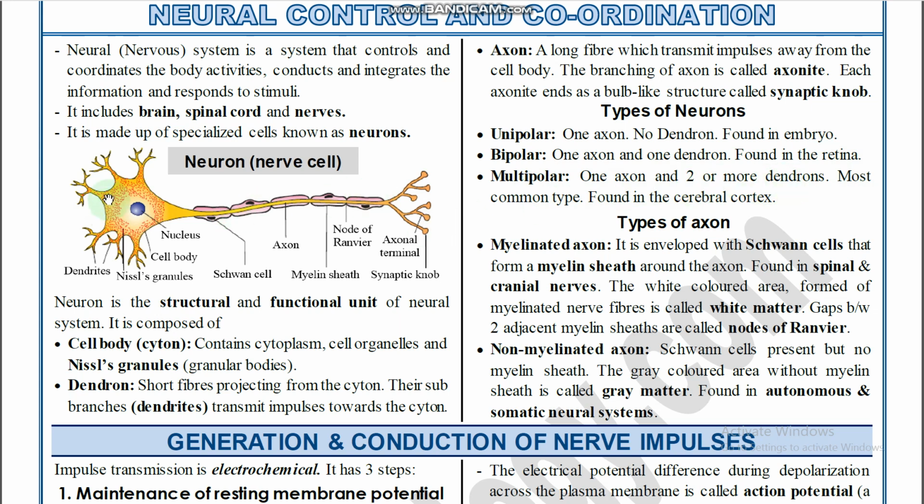So one axon and many dendrites are present. Such types of neurons are called multipolar neurons. This is the most common type, and they are found in the cerebral cortex.